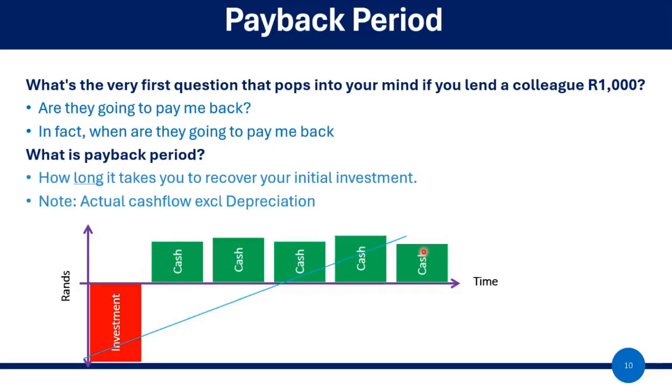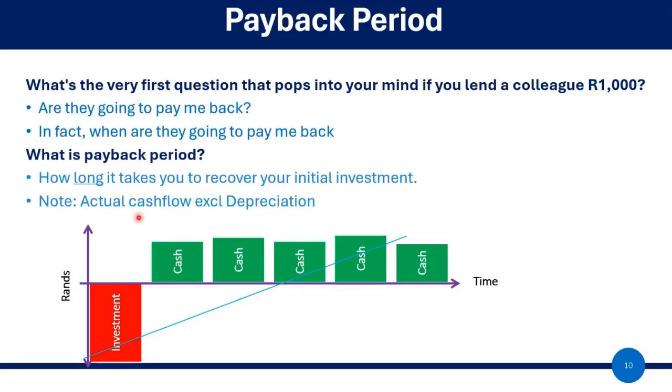But the question is, when is it going to pay us back? Taking into account our policy, when we make an investment, how long do we want to wait till we get our money back? So the answer you get is usually in years.